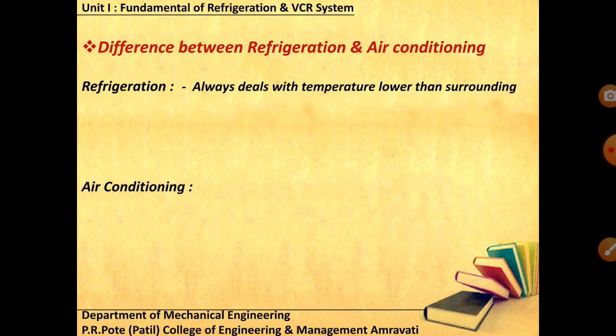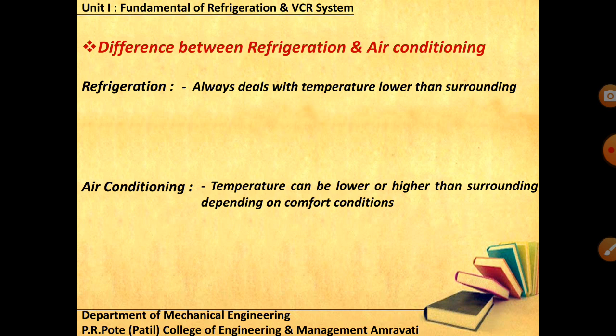But when I'm talking about air conditioning, it is lower or higher than the surrounding temperature, depending upon the comfort conditions. Now if I'm talking about the summer, obviously my temperature requirement in that particular space is a lower temperature. But when I'm talking about winter conditions, I need to maintain the temperature higher than the surrounding temperature.